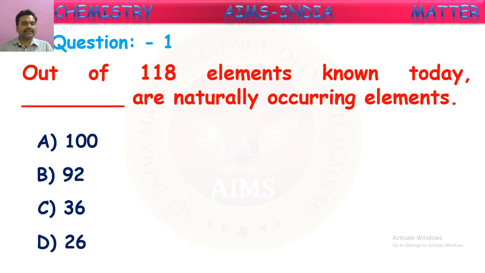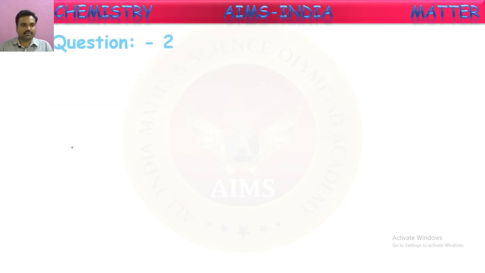Yes, good. It is 92. 92 elements are naturally occurring out of these 118. The remaining elements are synthetic or man-made elements. They are prepared from already existing elements by some nuclear reactions, we say. Okay, anyhow, 92 are naturally occurring. Right, next question.